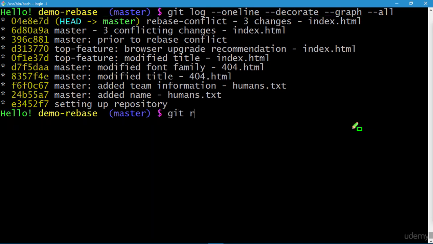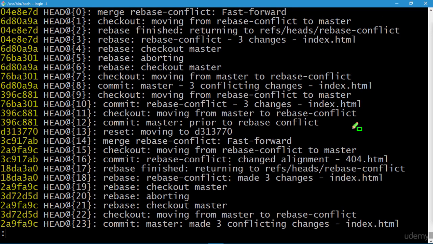Now if I execute the git reflog command, press enter, so you can see that git reflog doesn't traverse HEAD's ancestry at all. The reflog is an ordered list of the commits that HEAD has pointed to. Basically, it's undo history for your repository. The reflog isn't part of the repository itself and isn't included in pushes, fetches, or clones. It's purely local. Understanding the reflog means you can't really lose data from your repository once it has been committed.